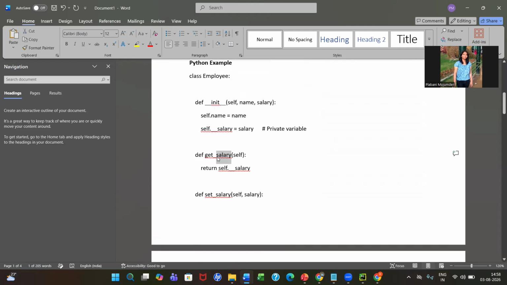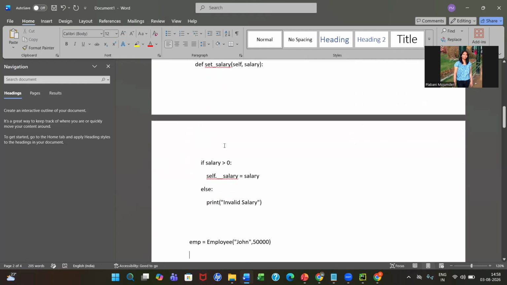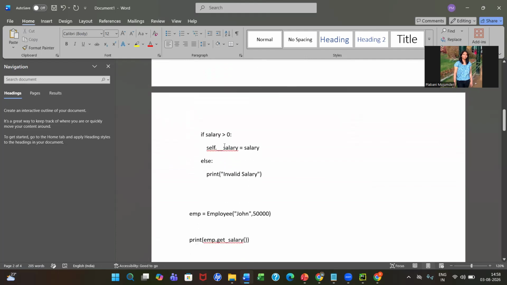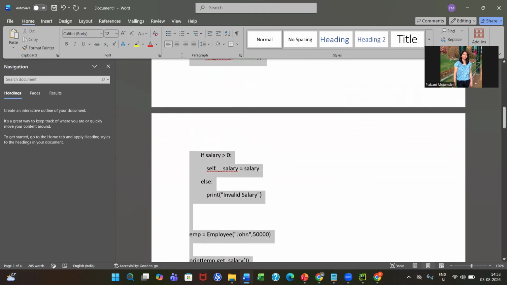Now, def get_salary. Through this get_salary, I will be able to access the salary. But I will not have direct access to the salary variable because I have made it private. Set_salary is just setting the salary value. And when I am creating the object of the employee class, at that time I am passing the employee name and the salary. Using get_salary, I am able to display the salary, but I will not be able to access the private salary variable directly. So if I take this example quickly,